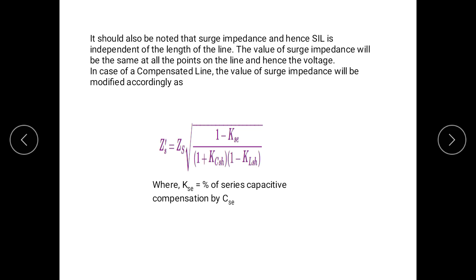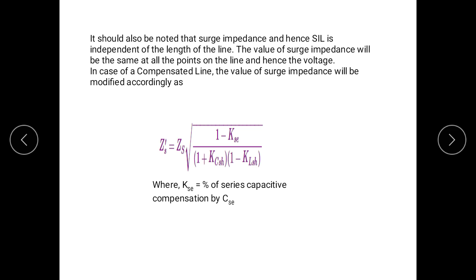Here KSE is the percentage of series capacitive compensation by series capacitor, and KCSH is the compensation by shunt capacitor CSH. Similarly, KLSH is for inductive compensation in shunt.